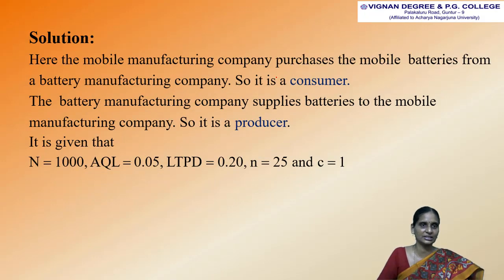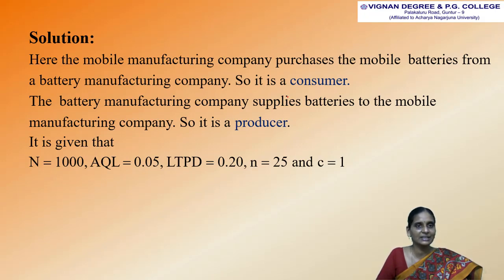Now the solution is, here the mobile manufacturing company purchases the mobile batteries from a battery manufacturing company. So it is the consumer. The battery manufacturing company supplies batteries to the mobile manufacturing company. So it is the producer.